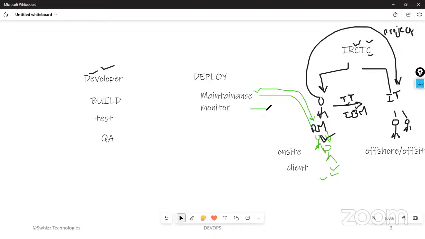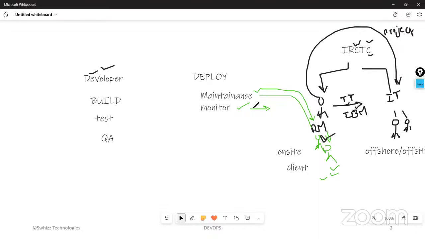And what comes under monitor? Monitoring means they have to monitor whether the CPU is under control, whether the RAM is under control. All those things will be done by this monitoring team. Let me give you one example. You might have a Tatkal moment for reserving the tickets.